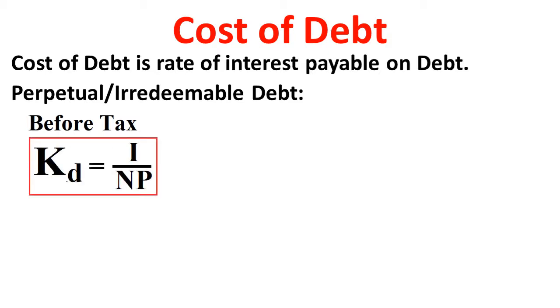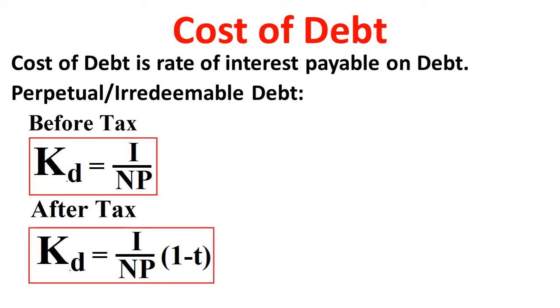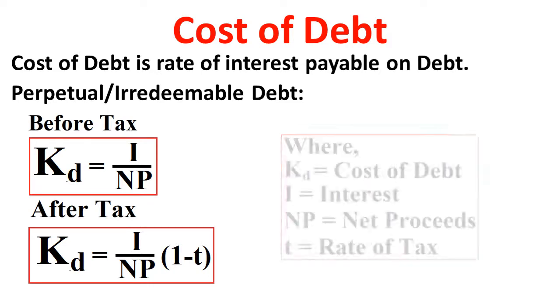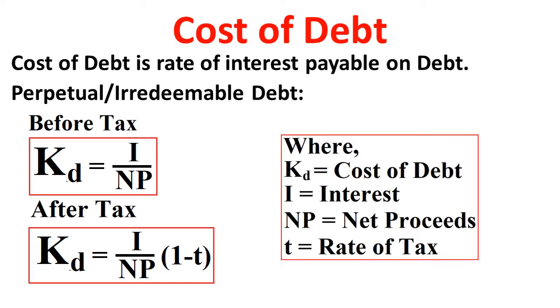So when you talk about before tax, Kd is equal to I by NP. Where one more, after tax, we will also discuss. Kd is equal to I by NP, but besides that we are adding (1 minus T), where T stands for tax rate. So here Kd is equal to cost of debt. The K we are using represents cost, D stands for debt, so cost of debt. I stands for interest, NP stands for net proceeds, and T stands for tax rate. These are the contents of the formula, right?